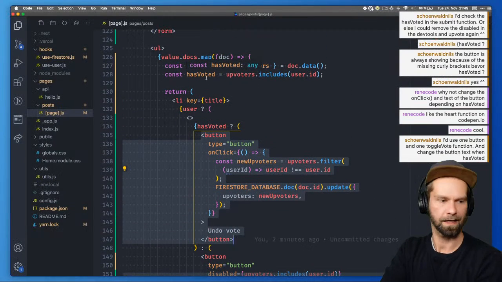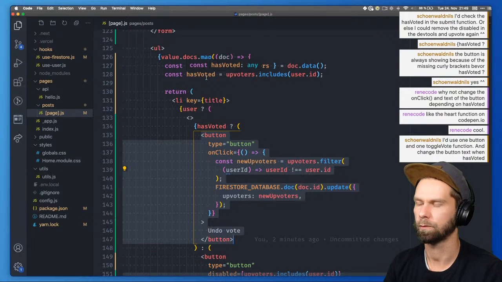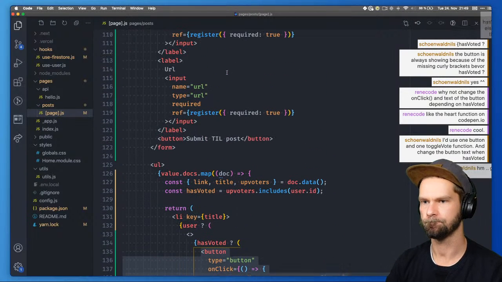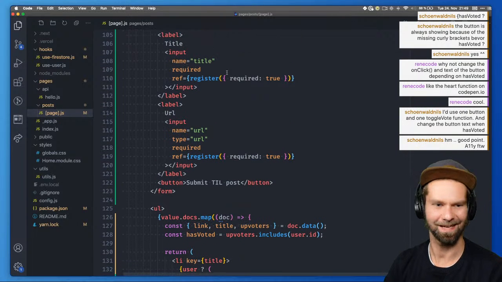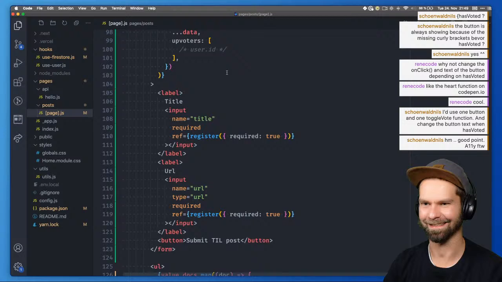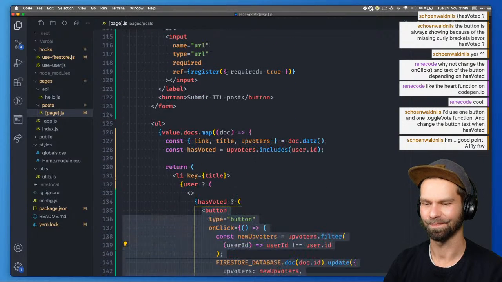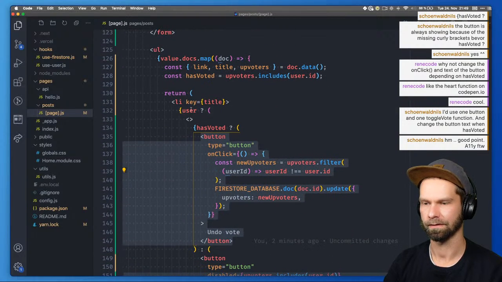So when we have has voted, we don't have a user ID. Exactly. Big A11y advocate here. So let's see. We have a user.